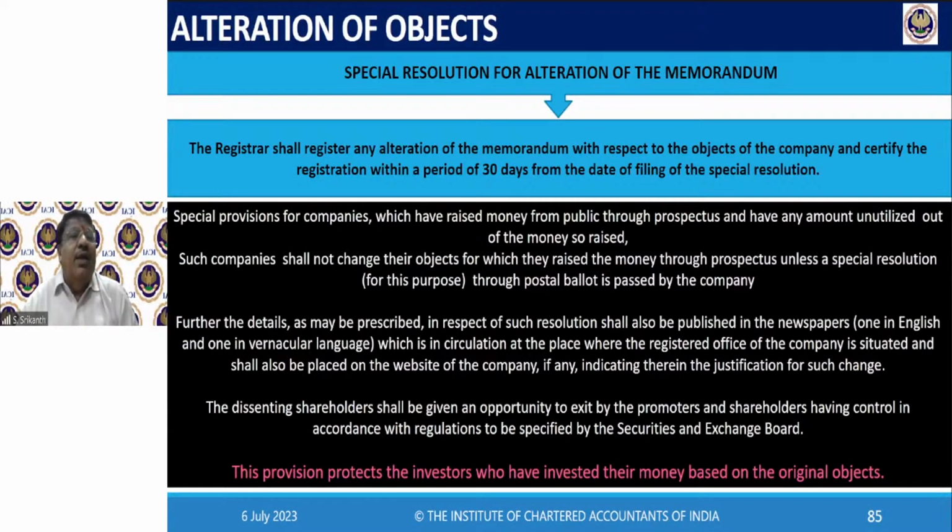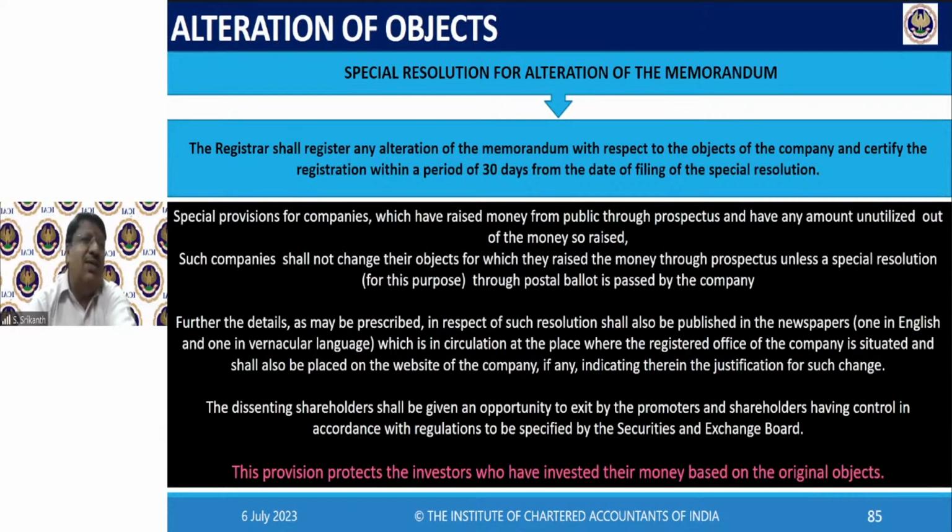So if you merely amend your objects by passing a special resolution, it is not enough. You should also file the new, fresh memorandum and articles with a copy of the resolution. There is an MGT 14 form that you have to file. Along with that, once they get that, you have to follow up and get the certificate of registration of the change in the objects of the memorandum. Okay. It's very important. Only then you can proceed with the new object.